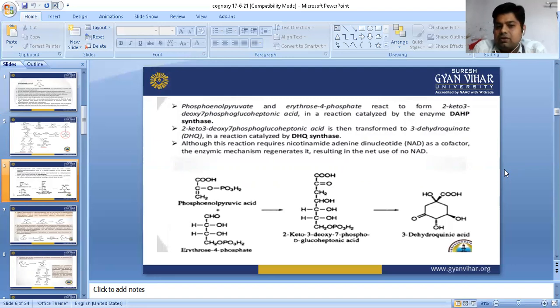2-keto-3-deoxy-7-phosphoglucoheptonic acid is then transformed into 3-dehydroquinic acid, meaning DHQ, in the reaction catalyzed by DHQ synthase. When DHQ synthase reacts, it forms 3-dehydroquinic acid. Although this reaction requires nicotinamide adenine dinucleotide, called NAD, as a cofactor for the enzymatic mechanism, it regenerates it, with a net use of no NAD.